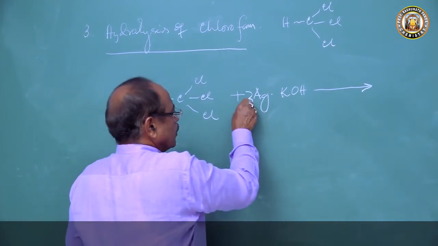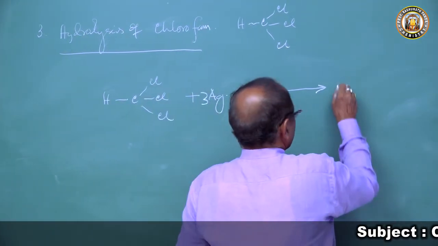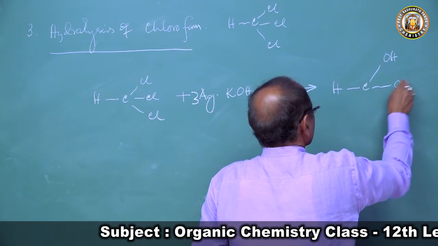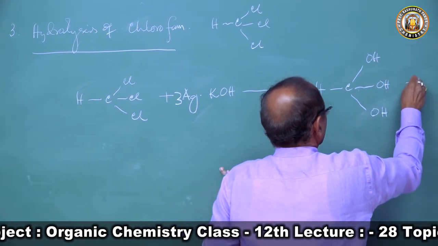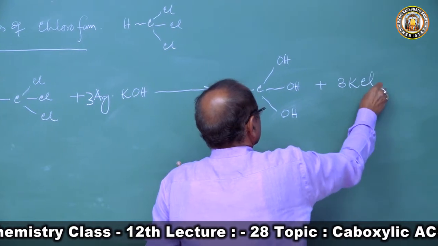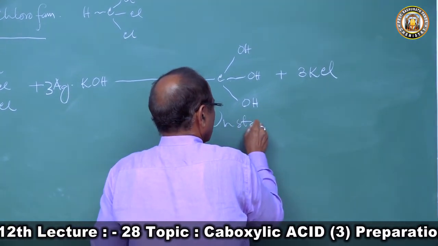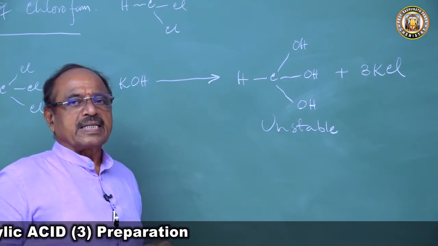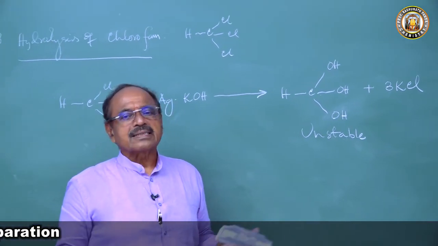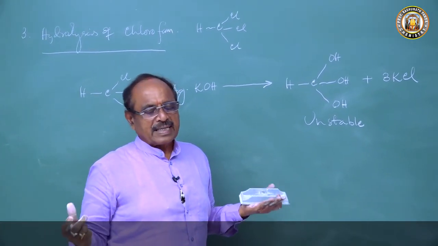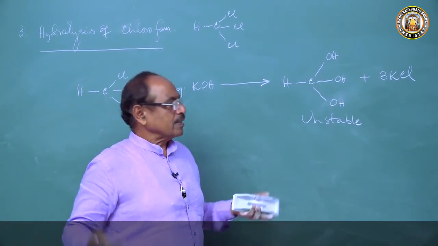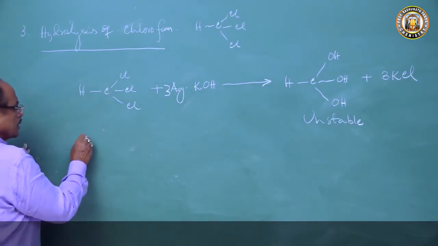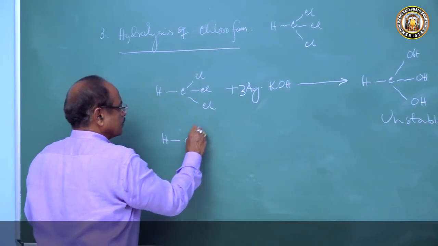So with 3 molecules of aqueous KOH, we get HC(OH)3, that is HC with OH, OH and OH, plus 3 KCl. This is an unstable product. Any compound which has 2 OH groups on one carbon is unstable, just like the carbonic acid. Carbonic acid is unstable because of 2 OH groups. Any carbon atom attached to 2 OH groups loses a molecule of water. Now this carbon atom has 2 OH groups, so it will lose a molecule of water.